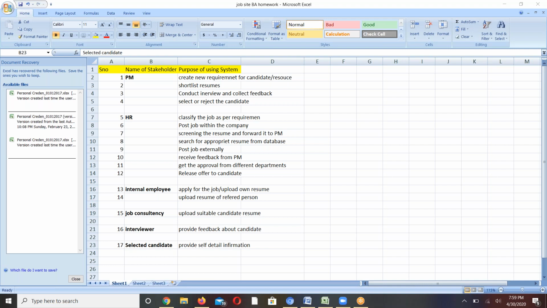That is how you should write the statement regarding the purpose of using the system. More or less you identified things properly, but you have to correct how you present the statements. Okay, got it. All right.